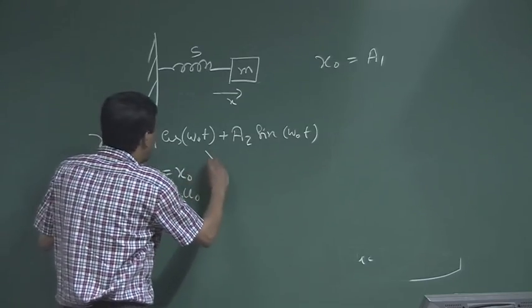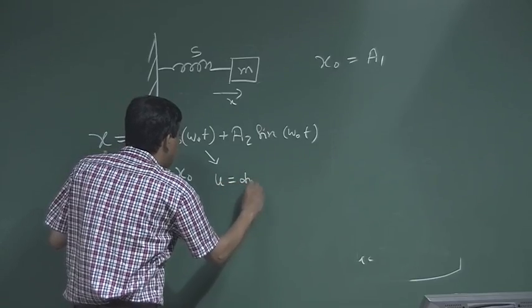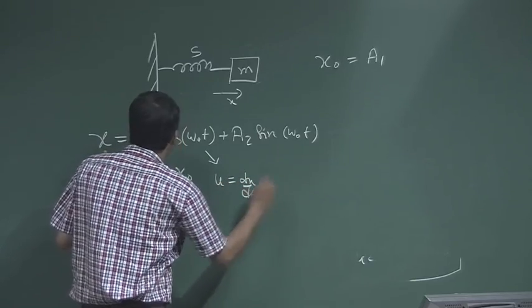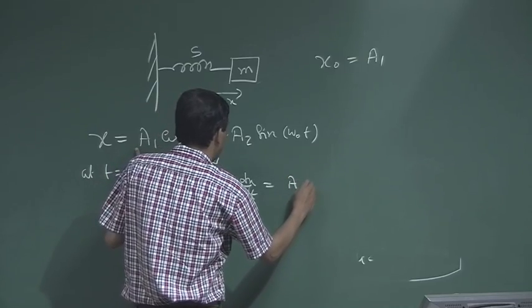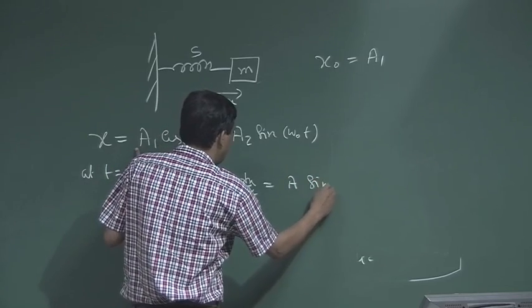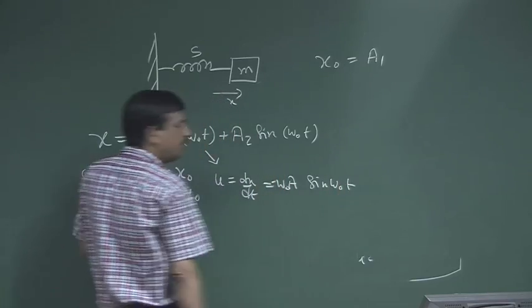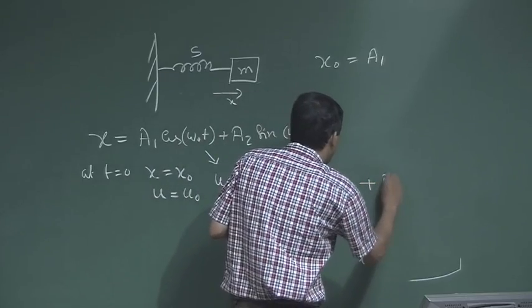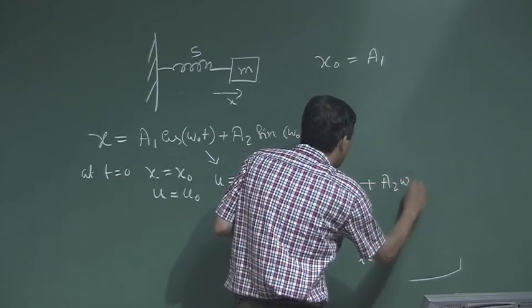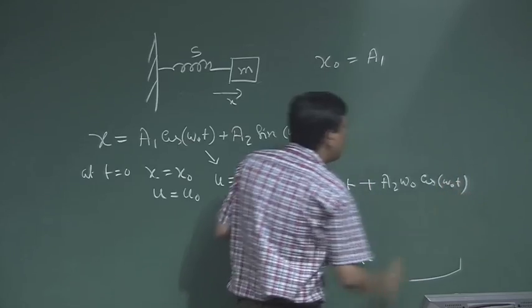Now, if I take the first order derivative of this equation, u is nothing but dx by dt. So, it is nothing but minus a1 omega 0 sin omega 0 t, where omega 0 comes out from the differentiation and the cosine becomes minus sine, then plus a2 omega 0 cos omega 0 t.